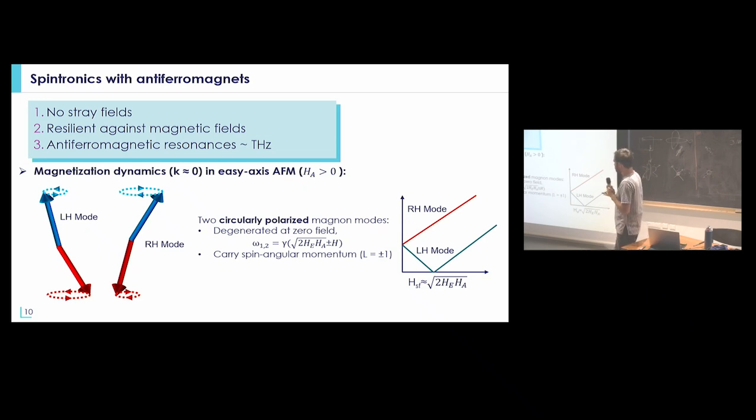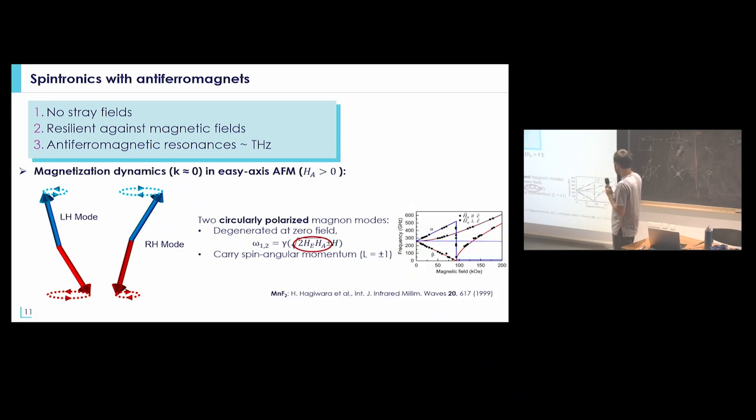So then in order to lift the degeneracy of the two magnon modes, what you can do is apply some external magnetic field, and you will see that the frequency of the left-handed mode will decrease, and the frequency of the right-handed mode will increase. The gap, which determines the frequency of the mode, is determined by the cross product of the exchange field and the anisotropy field.